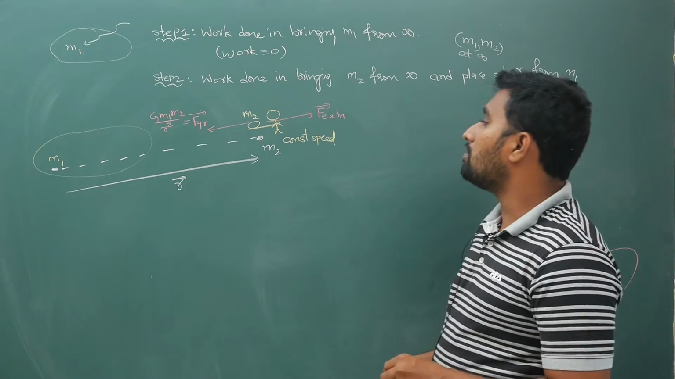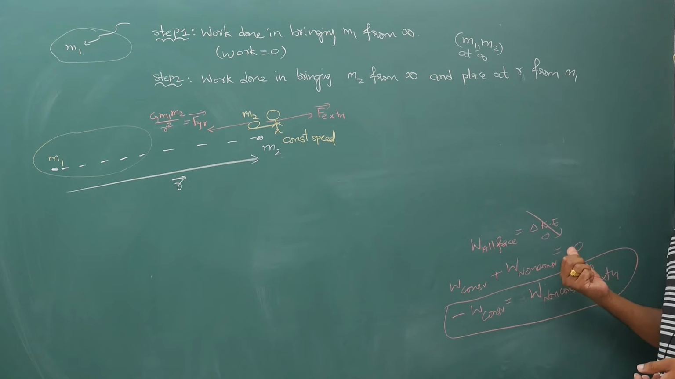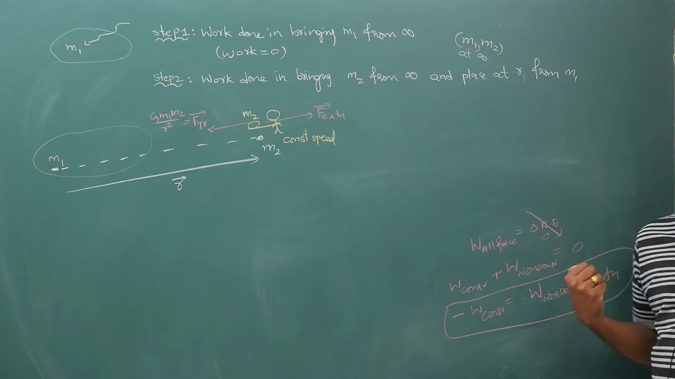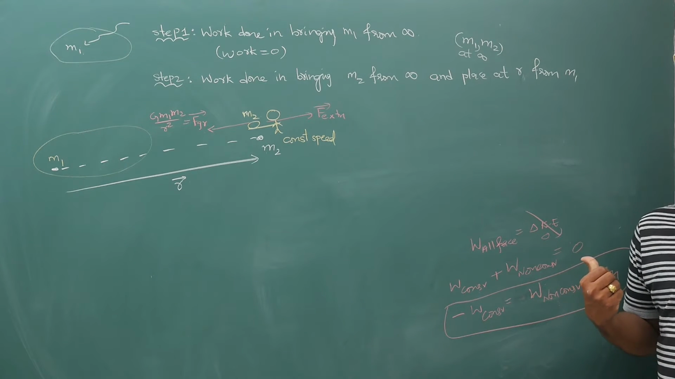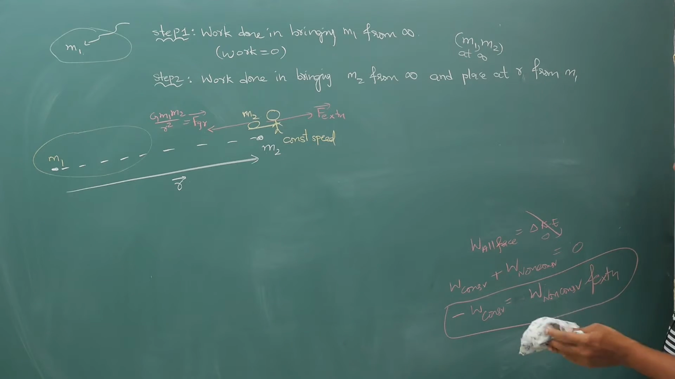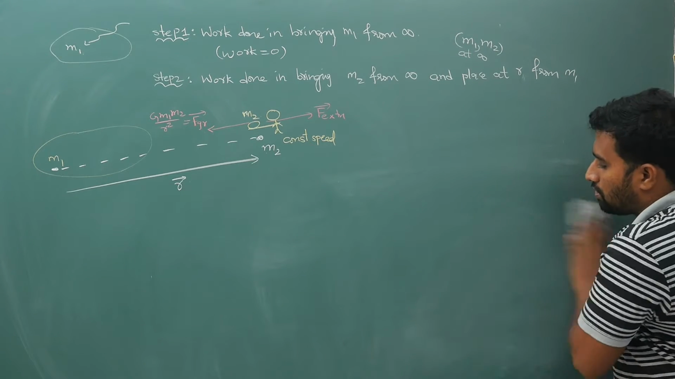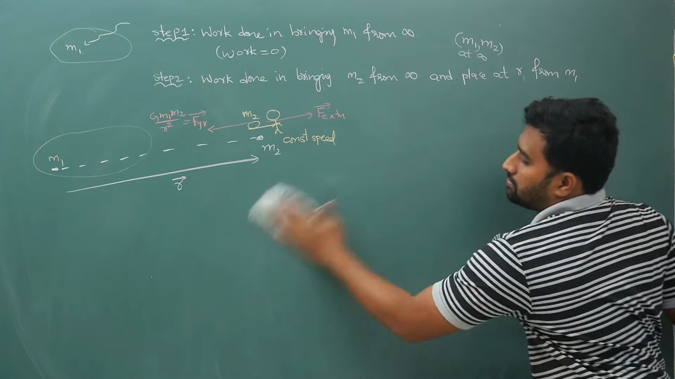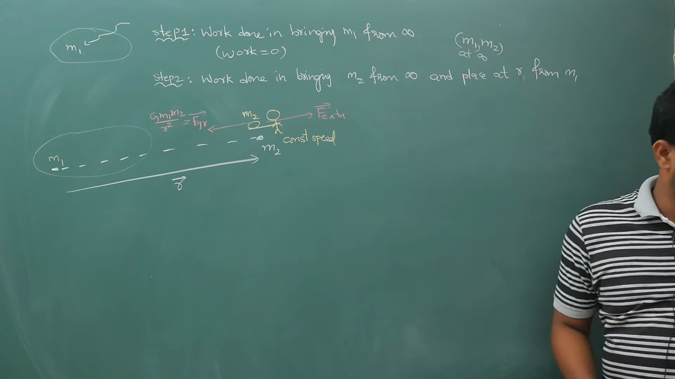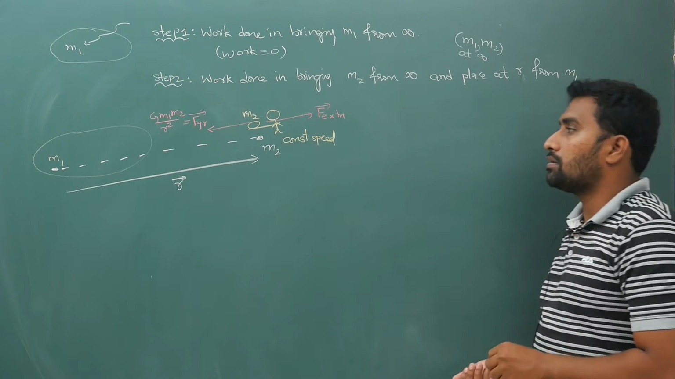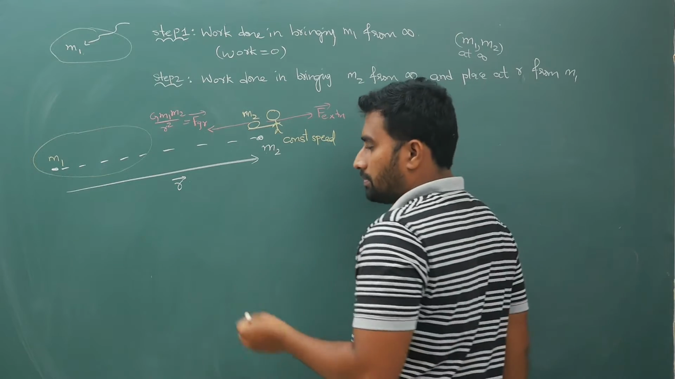And that too with constant speed. If not, this side will not become 0. Some other unknown factor will be there. So with constant speed, slowly you have to keep bringing. So if you do that, let us calculate the work. Now observe carefully.